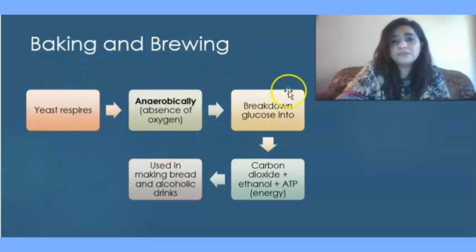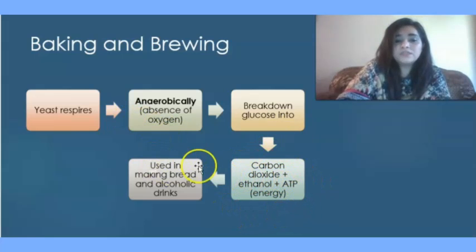So the glucose molecule is broken down into carbon dioxide, ethanol, that is alcohol, is produced, plus ATP, adenosine triphosphate, that is energy, is also released. So this anaerobic respiration by yeast results in these products, and they are used in making bread and alcoholic drinks.